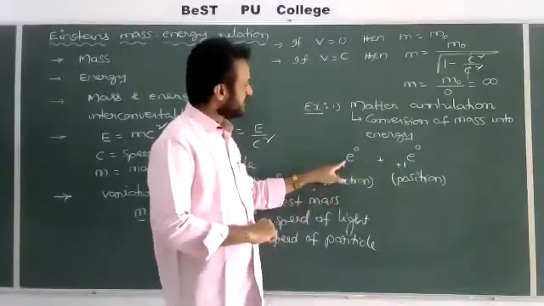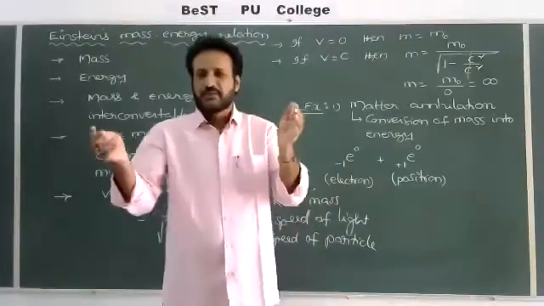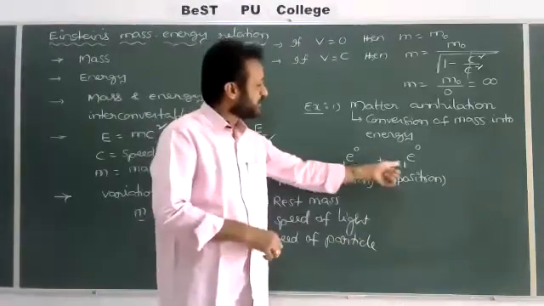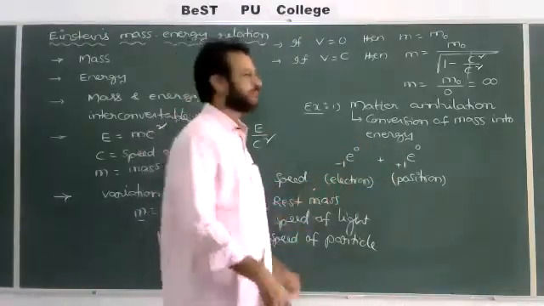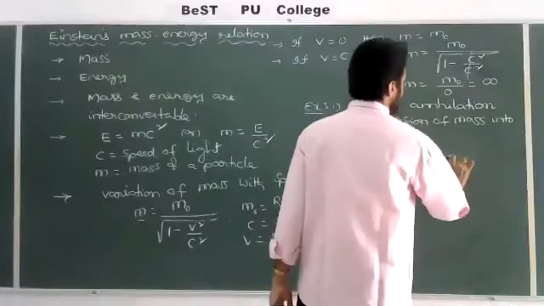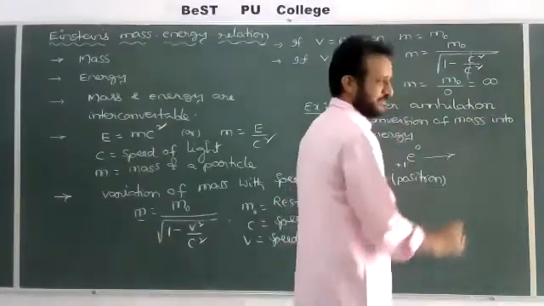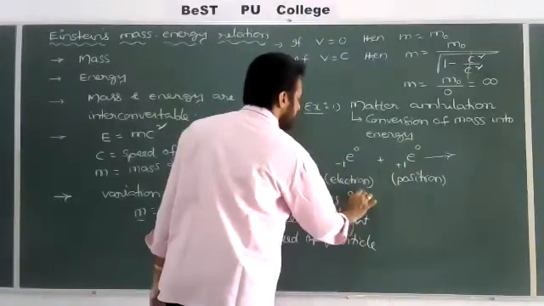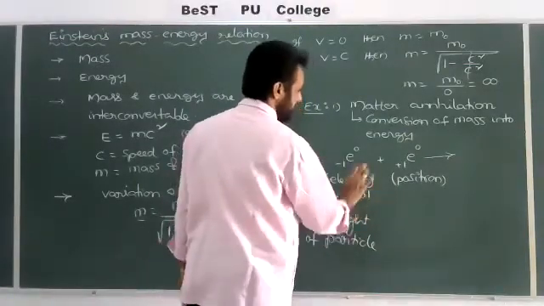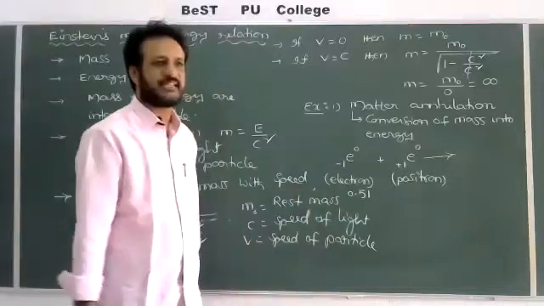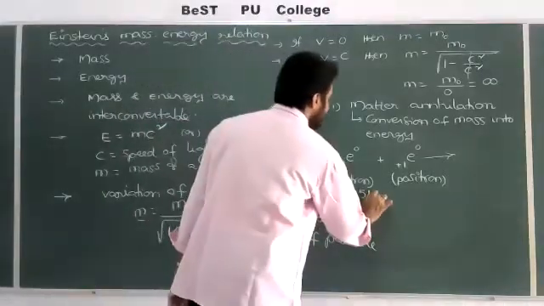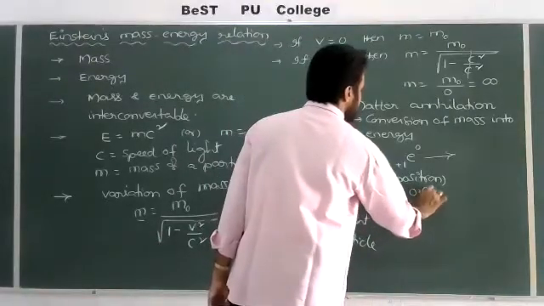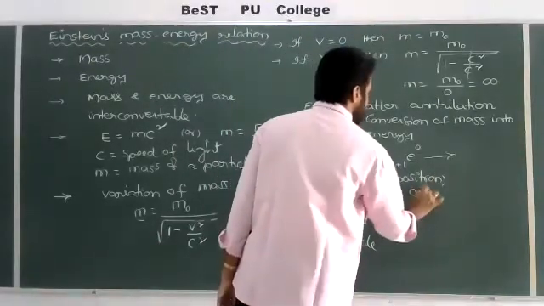So whenever an electron and a positron both combine, and both try to cancel each other, whenever both cancel, automatically gamma photons will be liberated. For example, the electron rest mass energy is equal to 0.51 MeV, mega electron volt, and a positron also has 0.51 MeV.